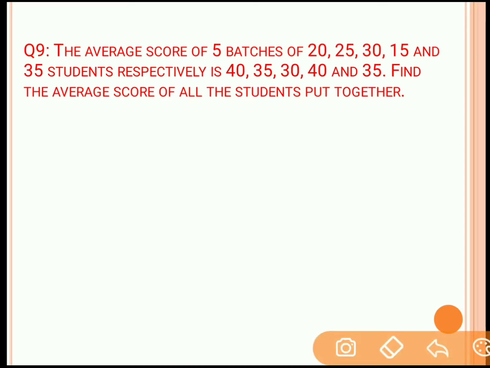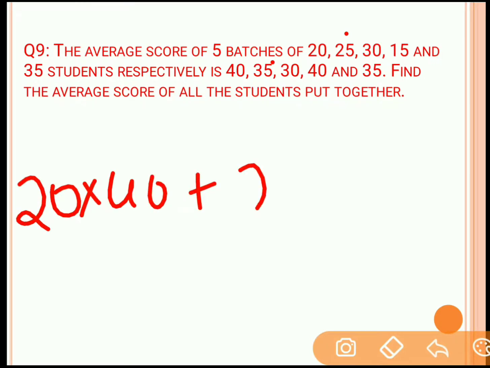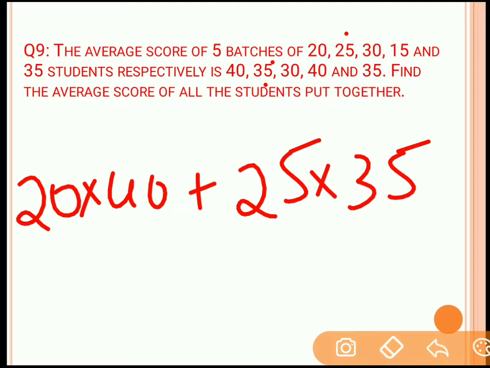Similarly, we will find out the total score of the second batch. For the first batch, the total score is 20 into 40. For the second batch, 25 students are there and their average score is 35. So the total score of those 25 students is 25 into 35. Similarly, we can find the total score of the third batch, that is 30 into 30. For the fourth batch, it will be 15 into 40. And for the fifth batch, it will be 35 into 35.